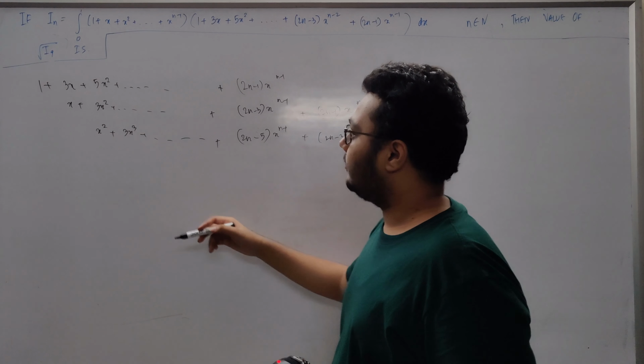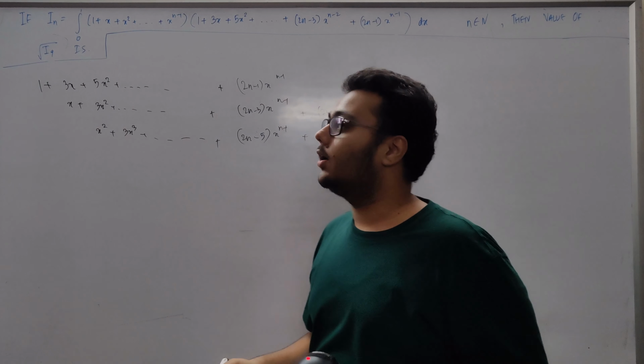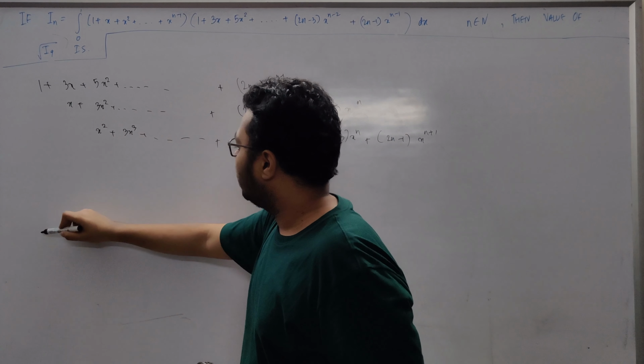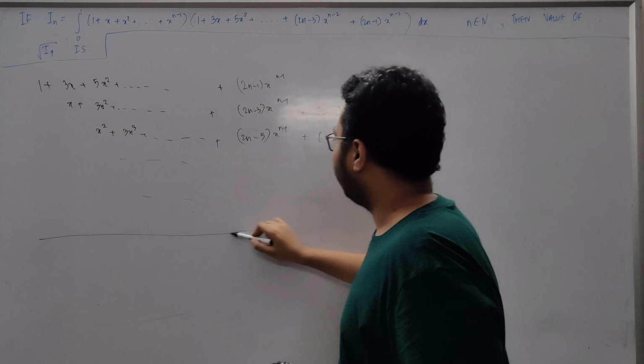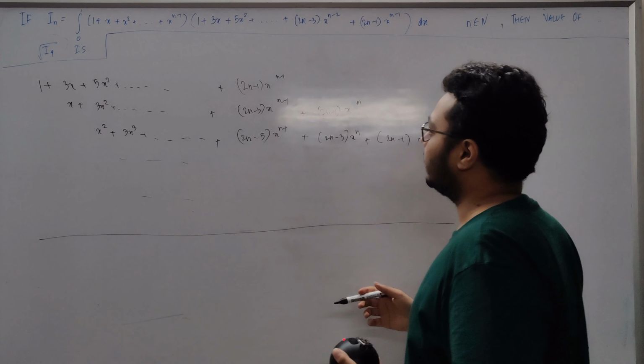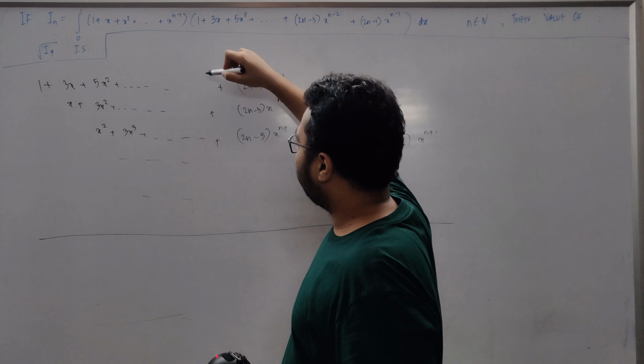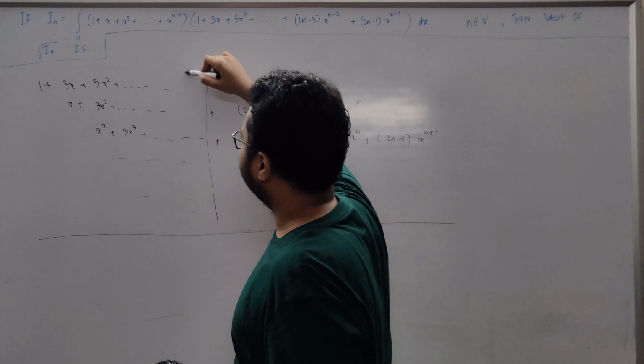So as you can see, if we continue doing this, finally we'll be left with, let's say all these rows are complete now, and when we add all of them together, we will get one pyramid like this. I mean one triangle like this,